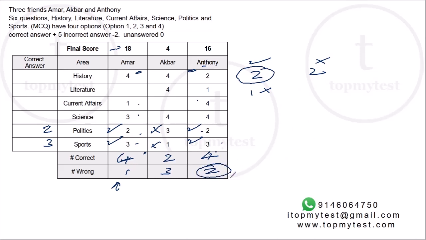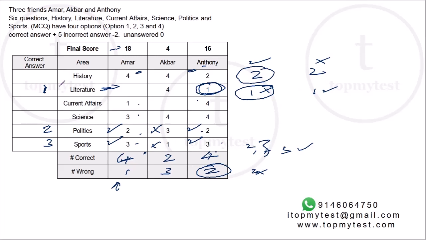So both the errors of Anthony are already done, which means that the question that Amar gets wrong, Anthony will have to get it right because both his errors are done. So the attempt has to be right. So that will take care of 2 wrongs. You already had 2 rights and plus 1 more right. So that gives you 3 rights. What happens to his 4th right? His 4th right has to be the question which Amar did not attempt. So we know Anthony got the literature question right. Amar did not attempt it.